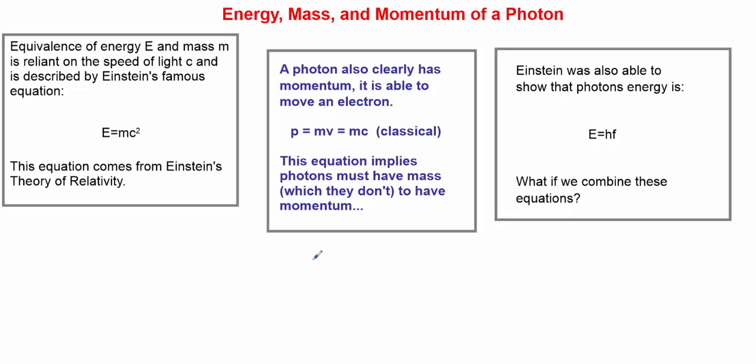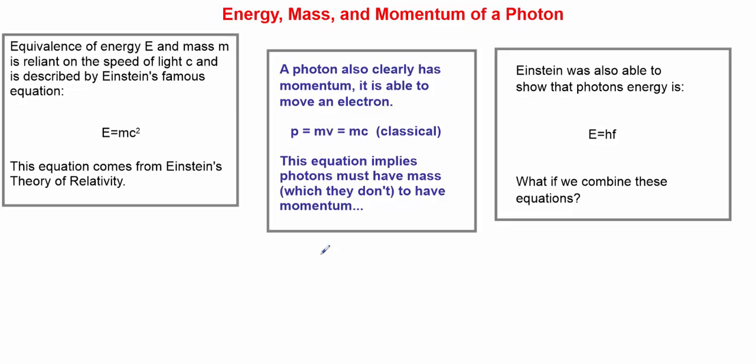Next, we know that a photon is able to move electrons. Photons come in, hit metals, they push electrons. That's the photoelectric effect. That one little thing is enough to show that photons, light itself, must carry momentum. It's able to move an electron. Well, let's think about it. In the classical model of momentum, momentum is mass times velocity.